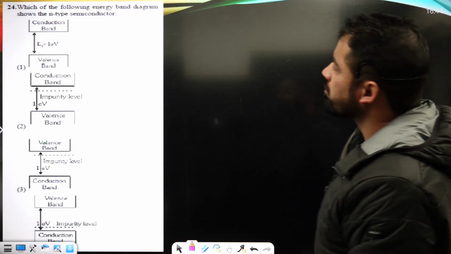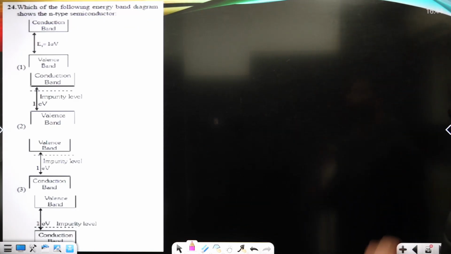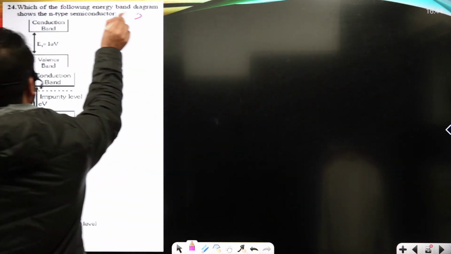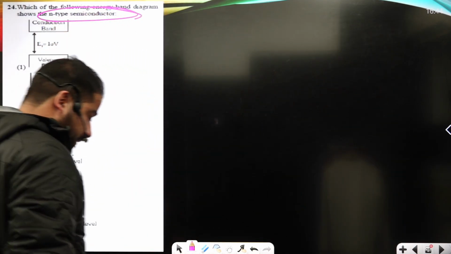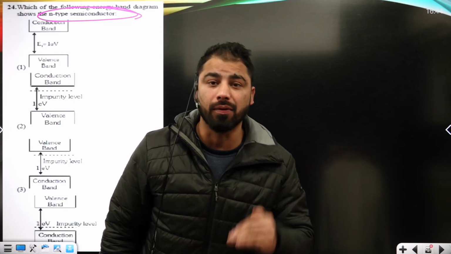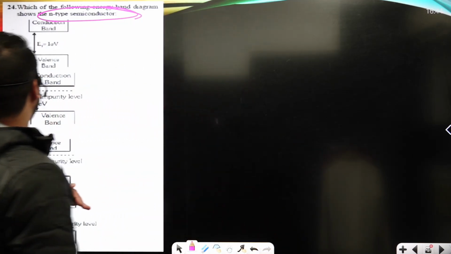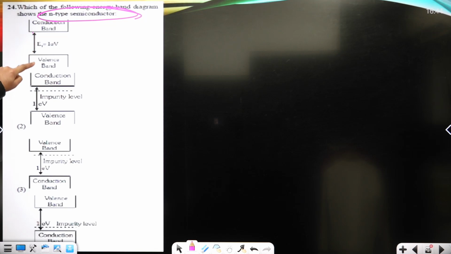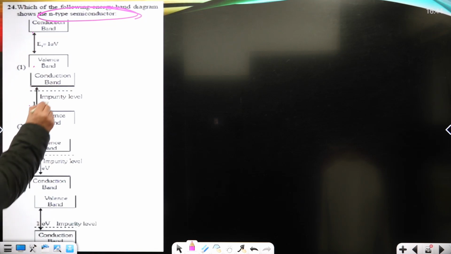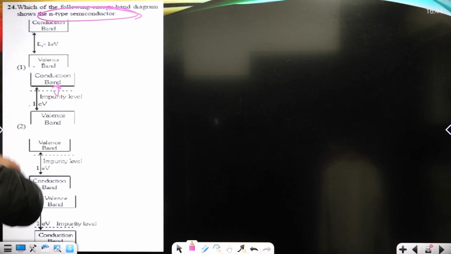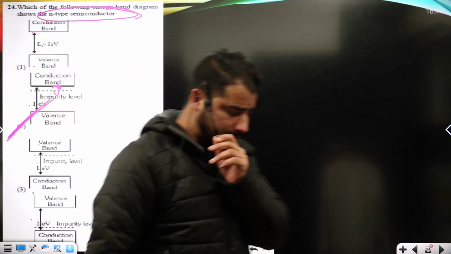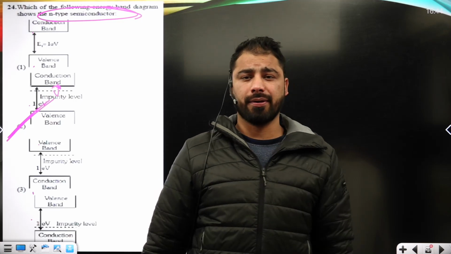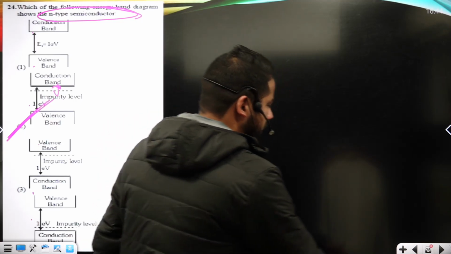Now, which of the following energy band diagrams shows the N-type semiconductor? In an N-type semiconductor, the impurity level is below the conduction band, okay? Here it is conduction band, here it's valence band. It's not shown, the impurity level in the conduction band. It is below here. We don't need to check the other options. So option second is the answer, because the impurity level lies below the conduction band in an N-type semiconductor.